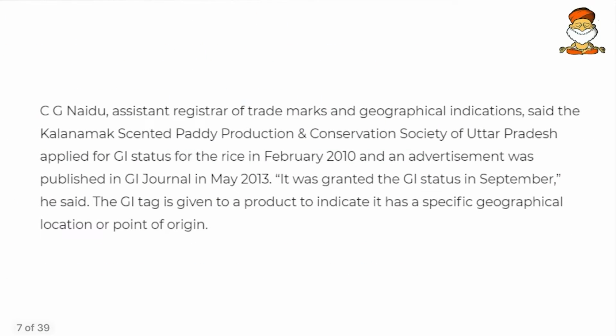Then come to the next, the GI tag. Within India, the Kalanamak rice was given the GI tag for Uttar Pradesh in 2013. However, the WTO's global GI tag has not been given, and Nepal has been a stronger contestant than India because it has been increasing the area of cultivation for Kalanamak rice. So remember, within India, UP, and in the global, we will update who gets it. Even the UP CM is pushing for the global GI tag, which is also in the news. These are worth remembering. And in India, we have the Geographical Indications Act, which gives the GI tag in India.